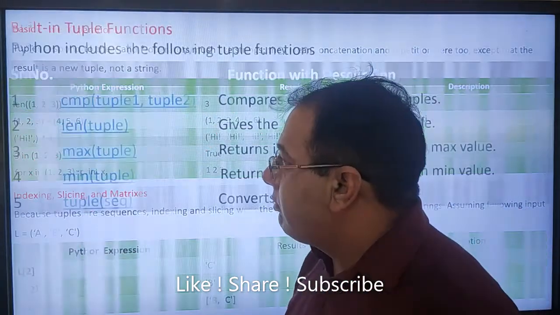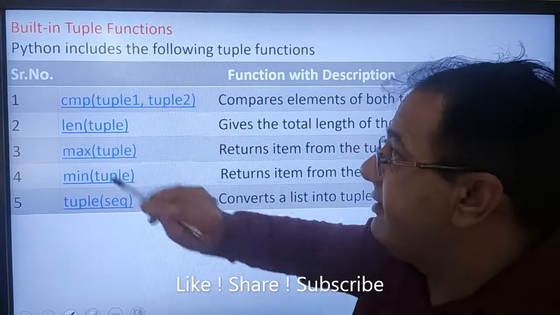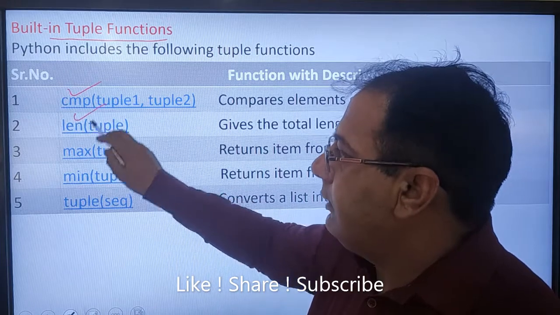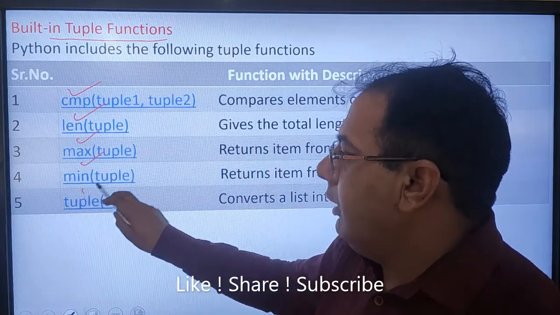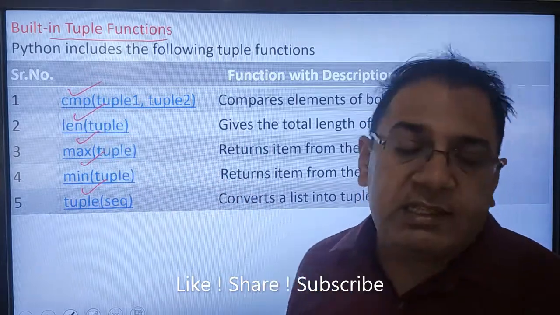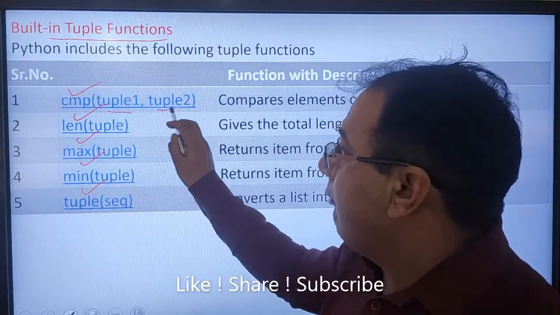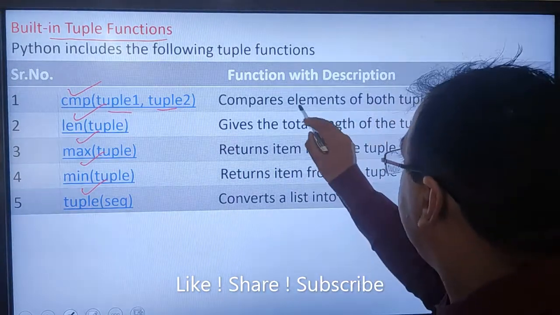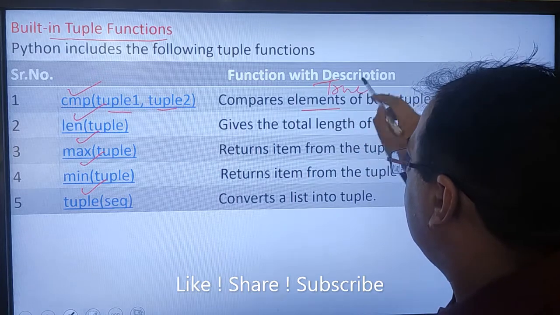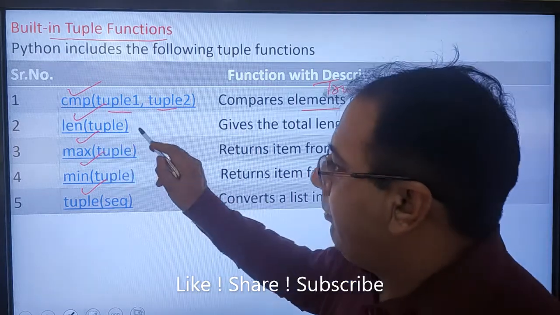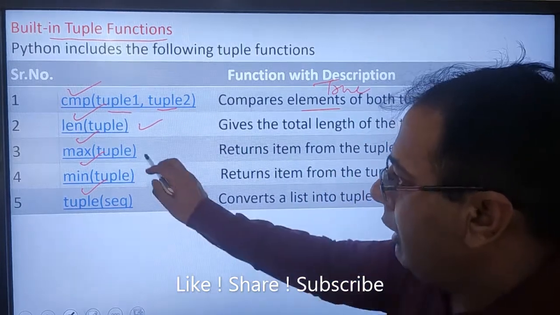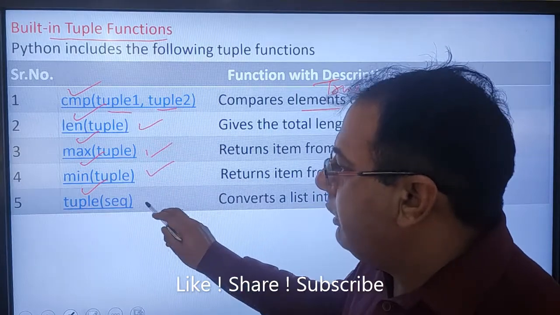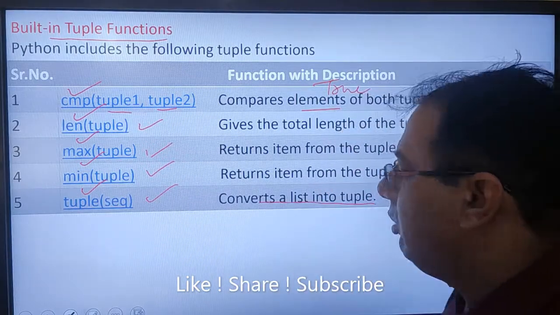After that we have some other operations which are known as built-in tuple functions. Here I have compare, length, max, min, and tuple sequence. As their names suggest, compare will compare the values of both tuples. If values are equal, then it will display True. Length shows the length of the tuple. Max gets the maximum element, min gets the minimum value, and tuple converts a sequence or list into a tuple.